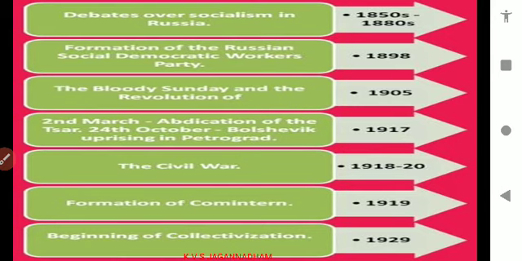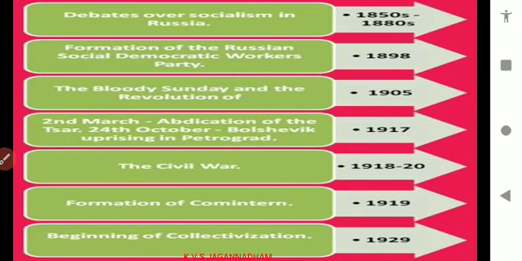Abdication means leaving, leaving the throne of the Tsar. 24th October, Bolshevik uprising in Petrograd, means Moscow. Moscow is the new name of Petrograd. Civil War between 1917 to 1920, but here it is given 1918 to 20. Okay, up to here it is correct, but according to our knowledge,